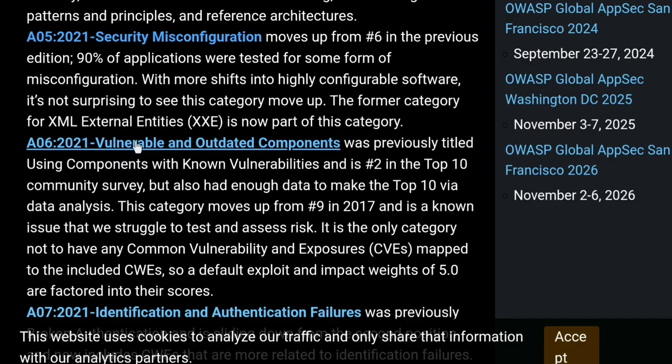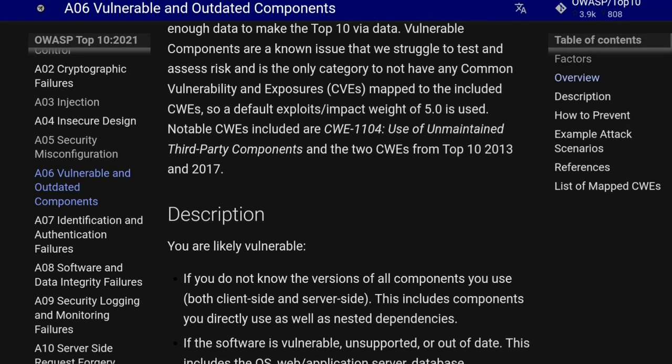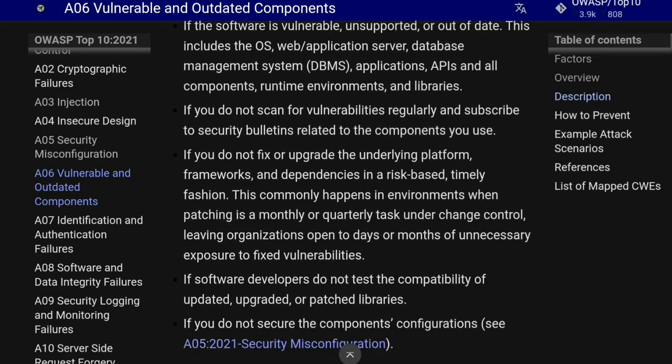The next one is vulnerable and outdated components. In the previous post, we talked about Dependabot, which will automatically create pull requests for you. This vulnerability is simply that we don't update our components.